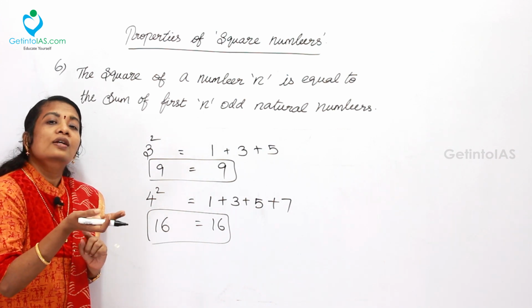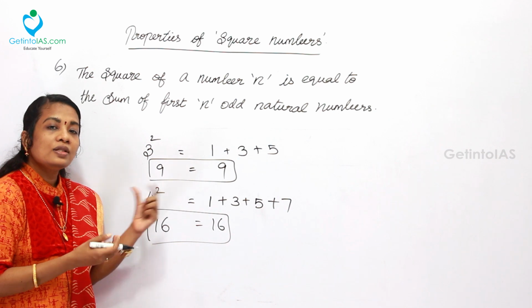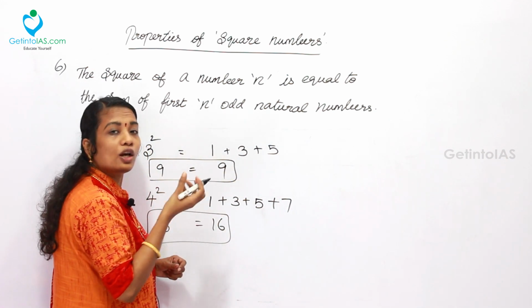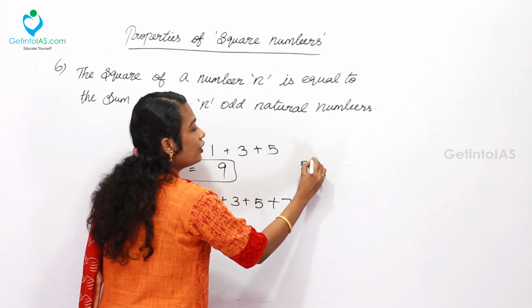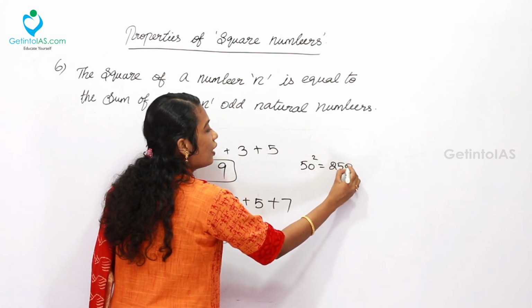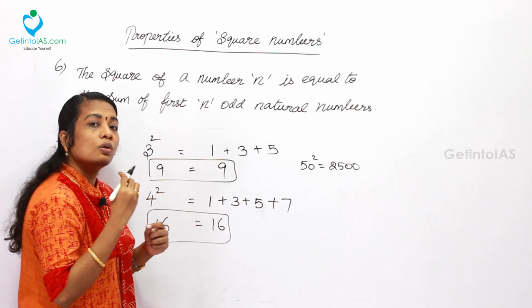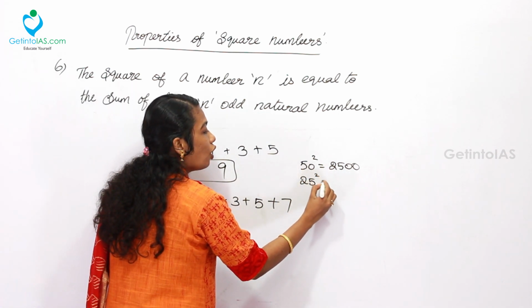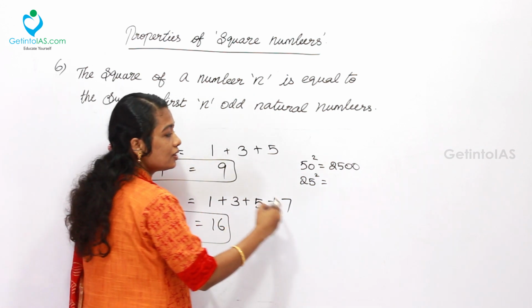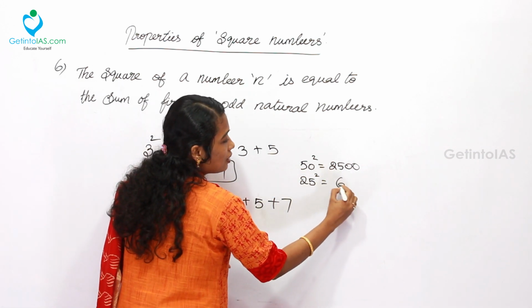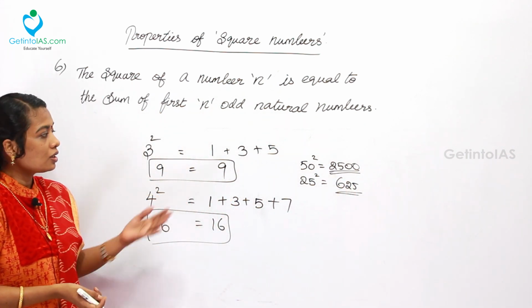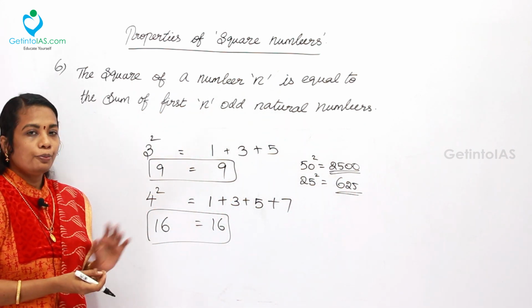We have already reviewed that the formula is given as n square. So the sum of the first 50 odd numbers is simply 50 square, that is 2500. The sum of the first 25 odd numbers is equal to 25 square, that is 25 into 25, 625. These values can be found without using any formulas, but you can crack them with the help of this property.